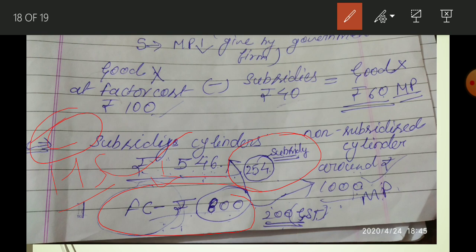So those who have a restaurant and use cylinders have to use non-subsidized cylinders, which are available at a market price of suppose 1000 rupees. So how does it become 1000? Because the factor cost is only 800, but the government has imposed GST worth 200. In this way, the market price of this product becomes 1000. This is the impact of subsidies and indirect tax on the price of a good.